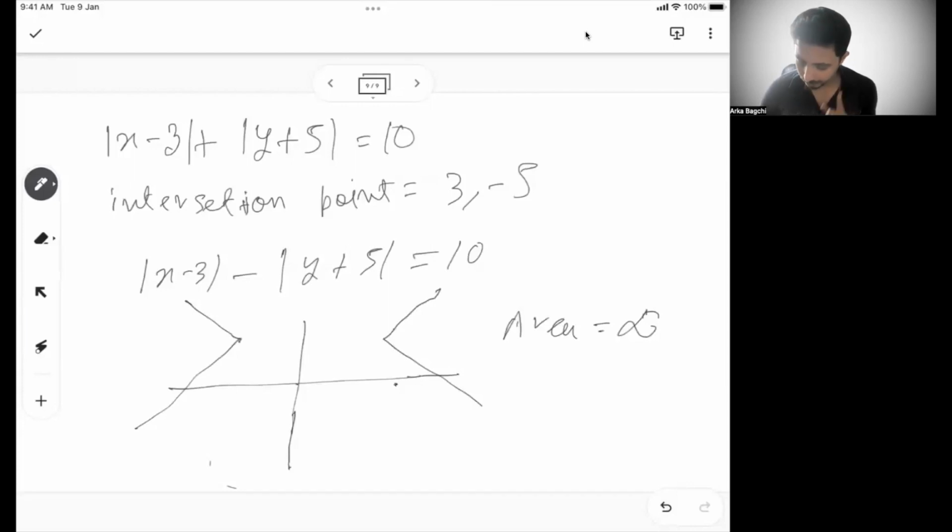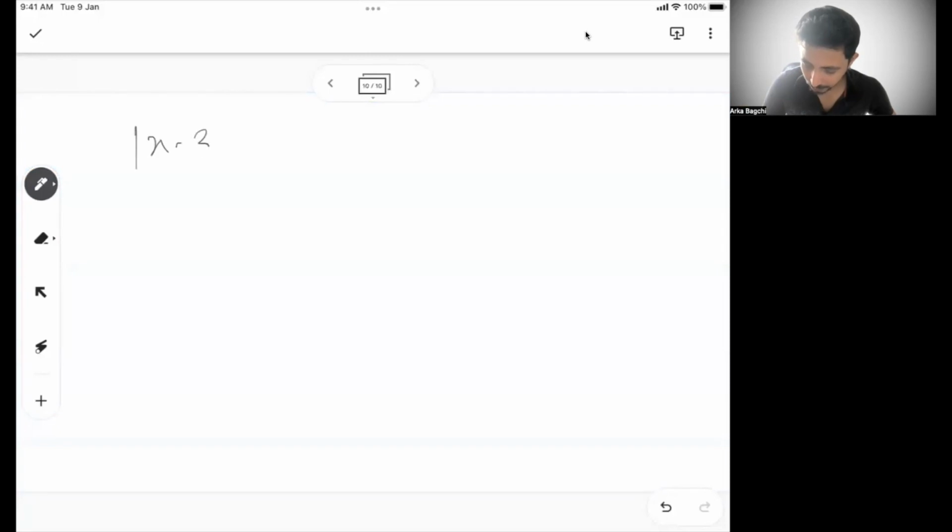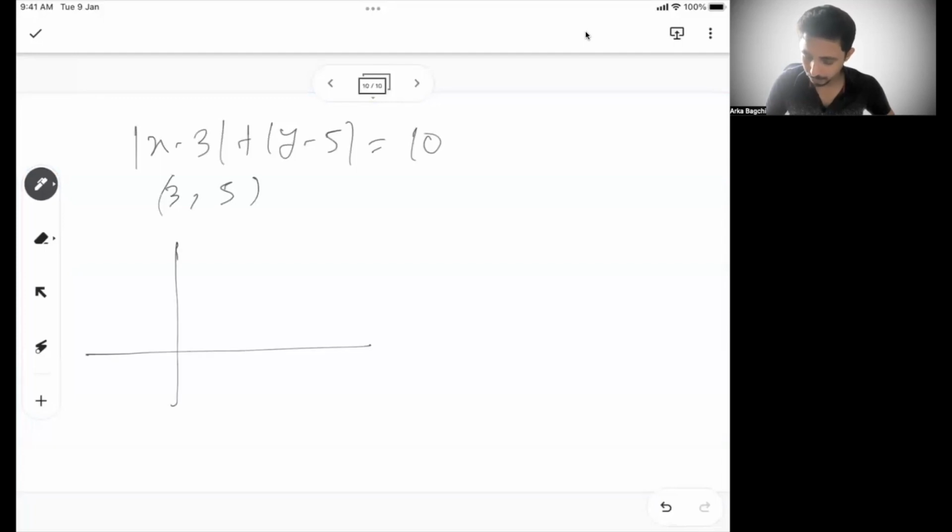What I think I need to cover in the previous graph that we have drawn is how we draw mod x minus 3 plus mod y minus 5 is equal to 10. Let's say this. Here your intersection point is 3 and 5, right? So in a graph, let's say this is 3, and let's say this is 5. So this is 3 comma 5. This is your intersection point, and the graph will look like this.